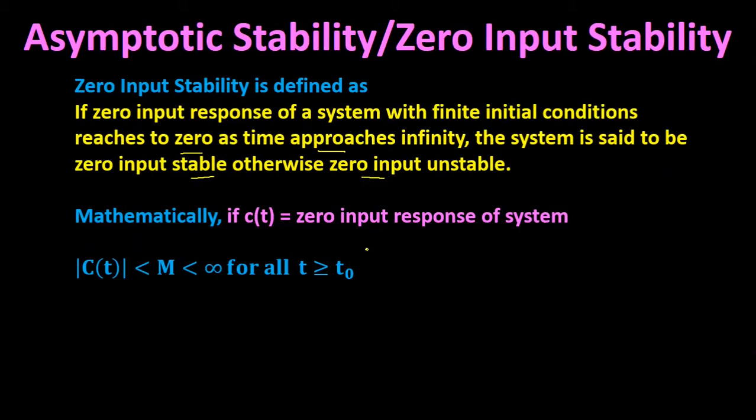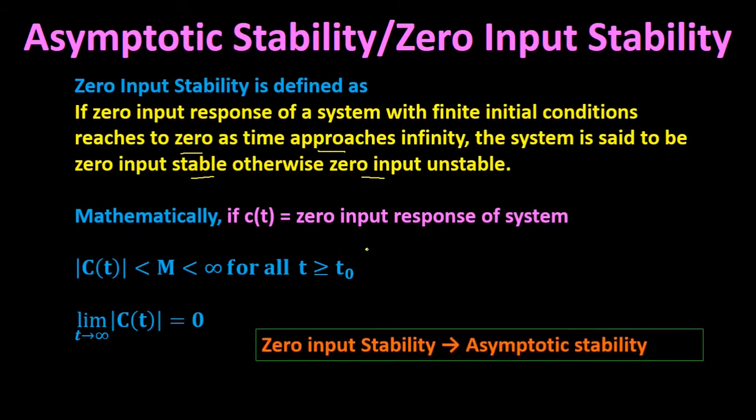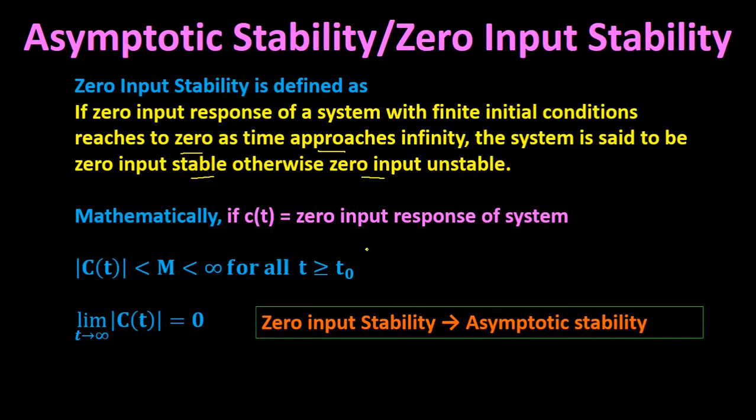As the magnitude of the zero input response reaches 0 as the limit t tends to infinity, the zero input stability is also called asymptotic stability. That means as time approaches infinity, the magnitude of the output response becomes 0. Then that type of zero input stability is called asymptotic stability.